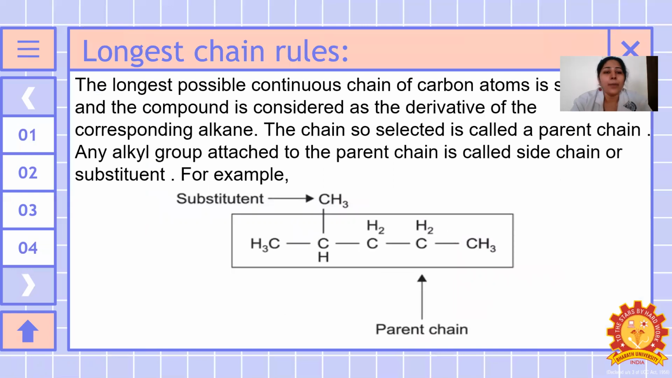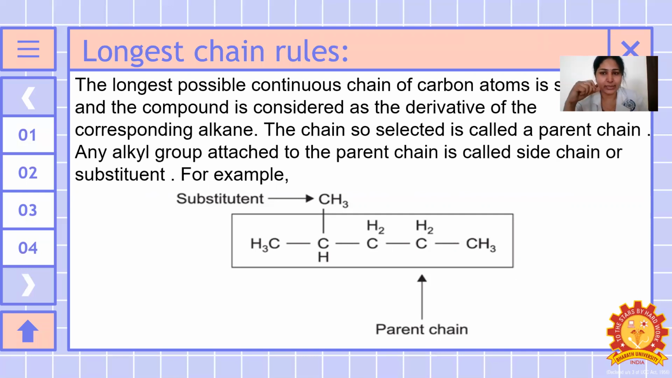The longest possible continuous chain of carbon atoms in the compound is considered as the derivative of the corresponding alkane. The chain so selected is the parent chain, and any alkyl group attached to the parent chain is called a side chain or the substituent. For example, we are going to check what is meant by side chain and what is meant by substituent.